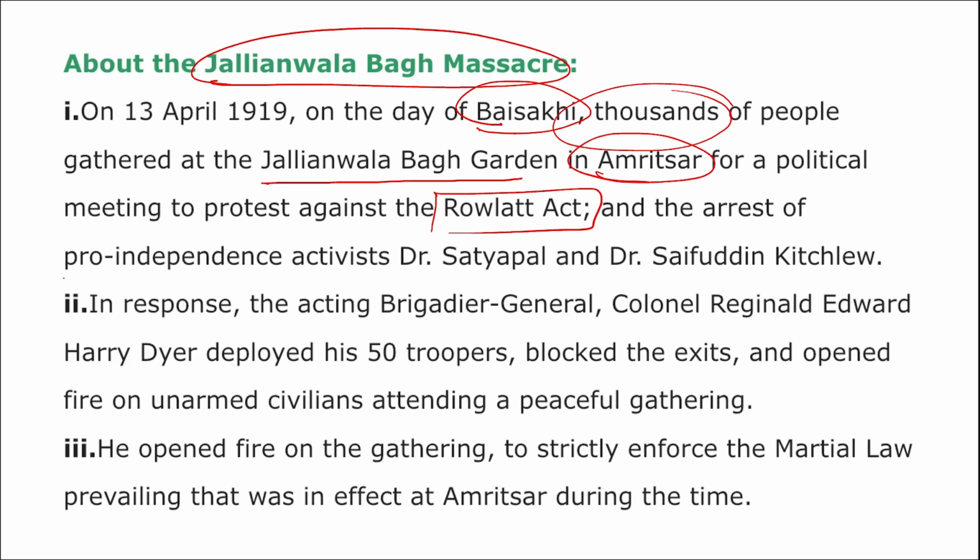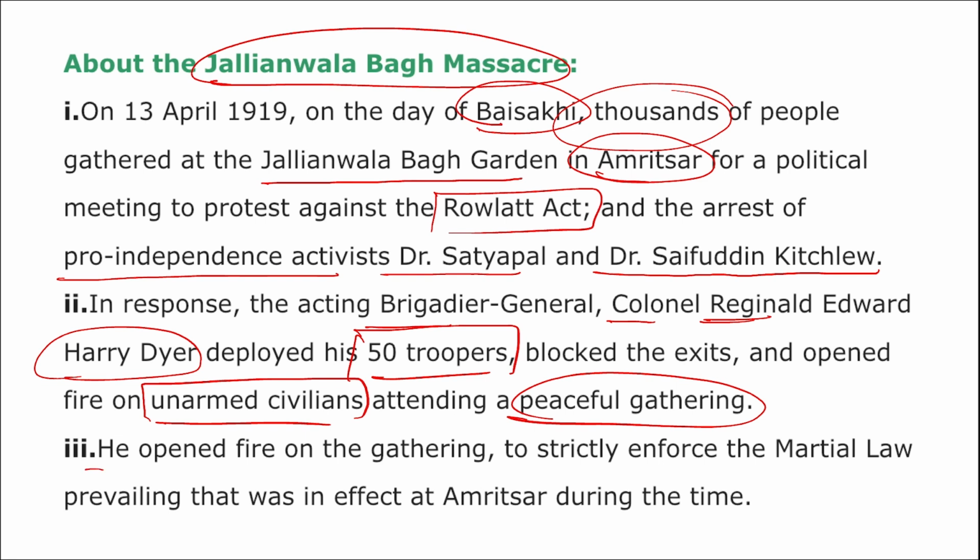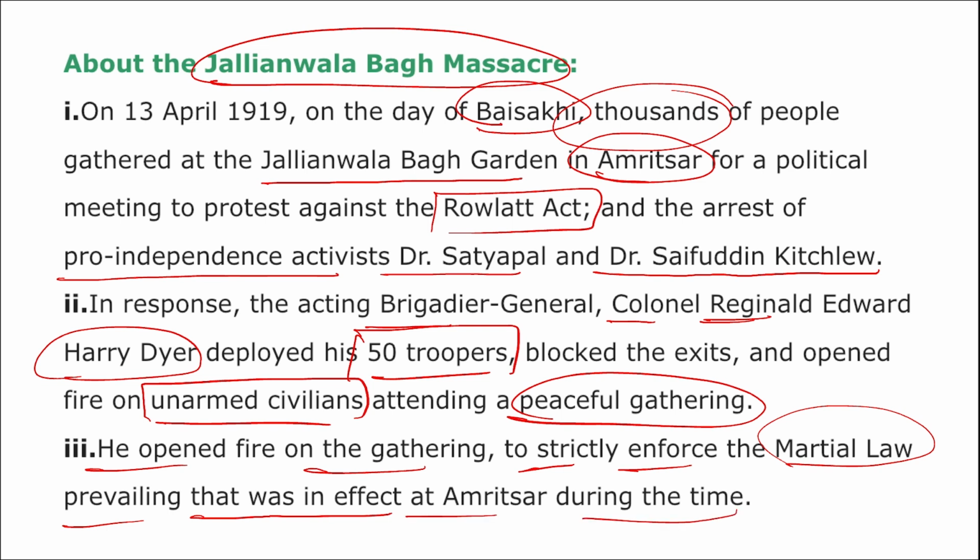And there was arrest of various pro-independence activists such as Dr. Satyapal and Dr. Saifuddin. But in response to this, the acting Brigadier General Colonel Reginald Edward Harry Dyer, famously known as General Dyer, deployed his 50 troops and asked them to block all the exits, and he opened fire on all the unarmed civilians who were attending that peaceful gathering. He opened fire on the gathering to strictly enforce the martial law that was in effect at Amritsar during that time. And many people lost their lives during this Jallianwala Bagh massacre.